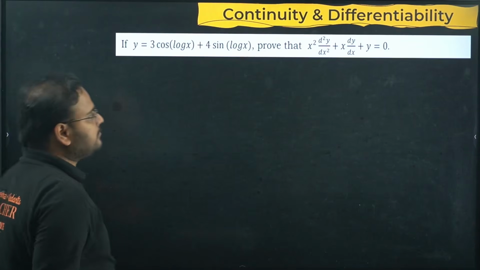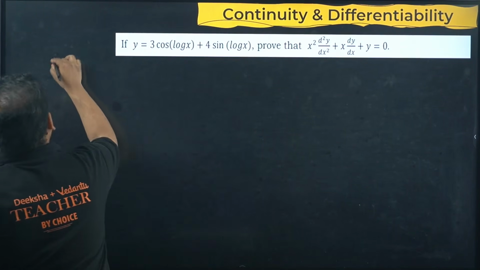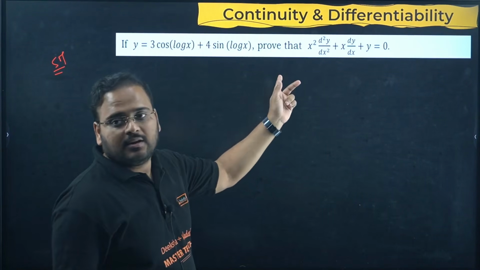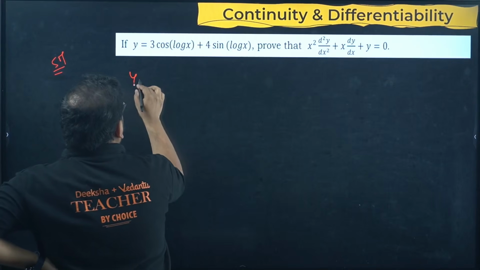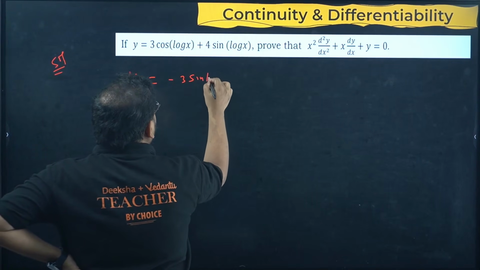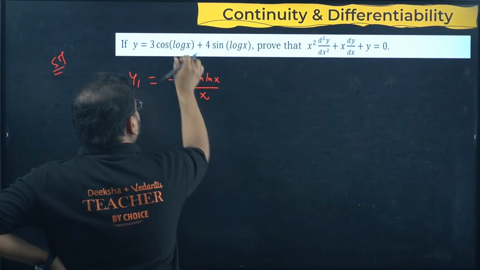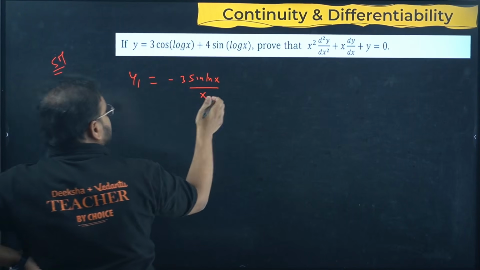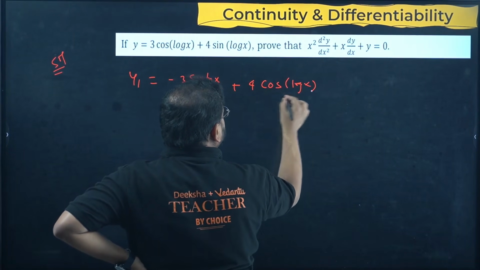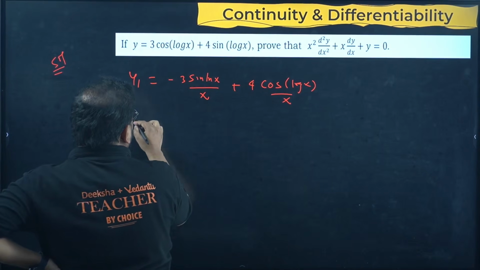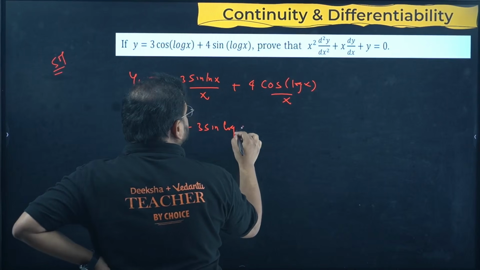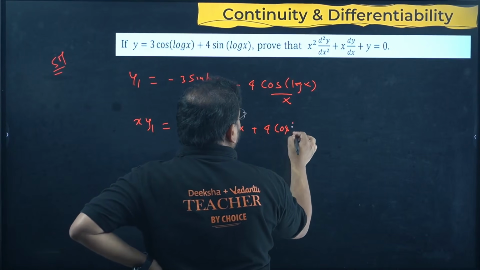Okay, moving on. Next is a 5 marker question in your CND. How to solve it? y equals 3 cos log x plus 4 sin log x. You have to prove this. Start from here. y1 you're going to solve. You get the cos derivative is minus, so minus 3 sin log x. Derivative of log is 1 by x, because cos becomes sin, but log will be 1 by x. Plus 4 sin becomes cos log x, as it is, by x. Take x common and on this side you'll get x into y1 equals minus 3 sin log x plus 4 cos log x.